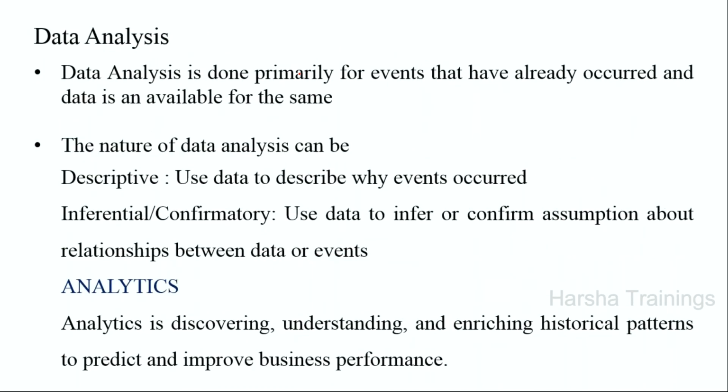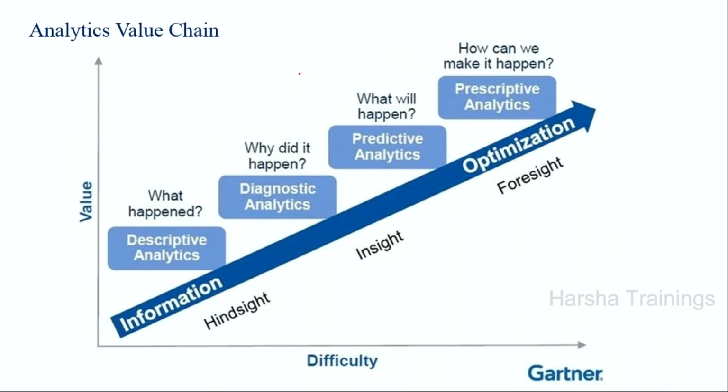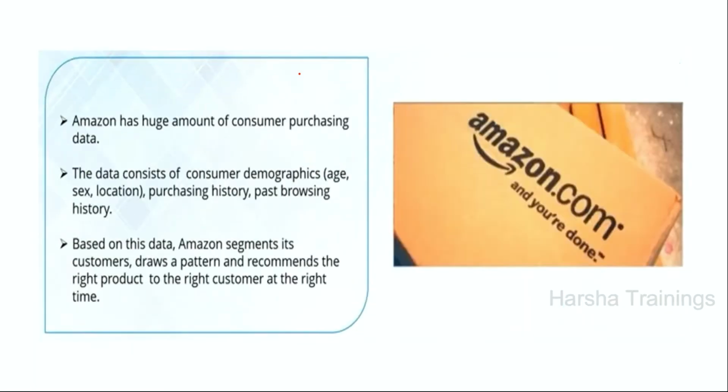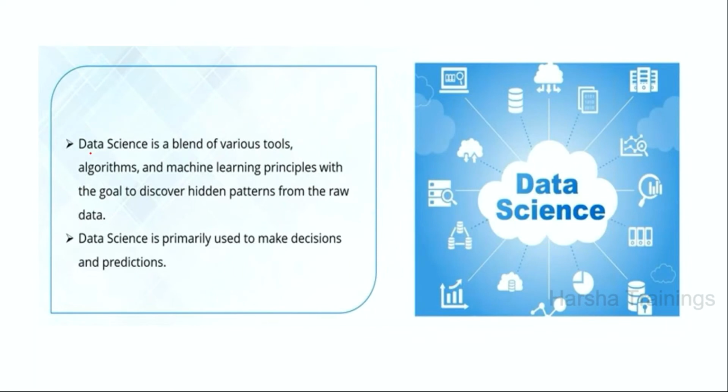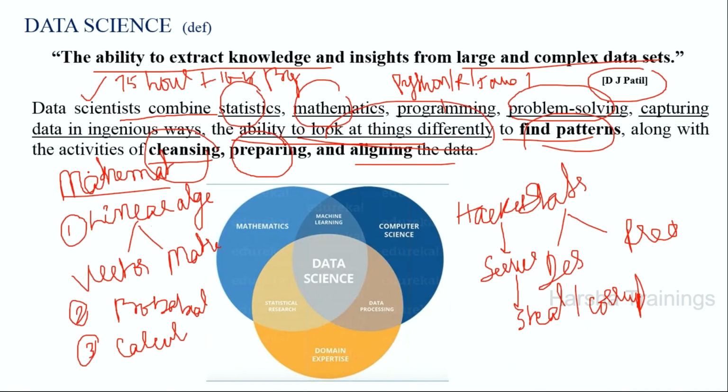Descriptive analytics, diagnostic analytics, predictive analytics, prescriptive analytics, I will discuss in the coming sessions slowly. Now, if you want to become a data scientist, you should have data science. It is not a single tool, it is various tools, and the most important concept is machine learning and deep learning algorithms. Here, if you want to become a data scientist, you should be good in mathematics.